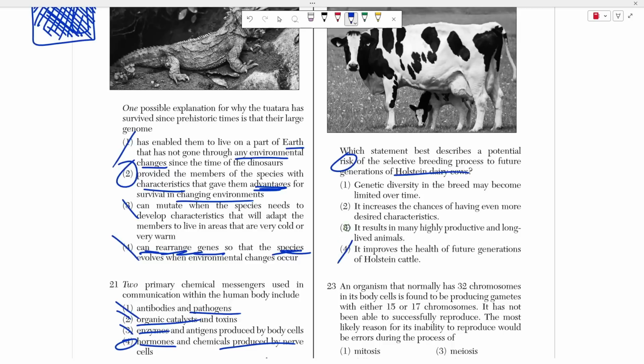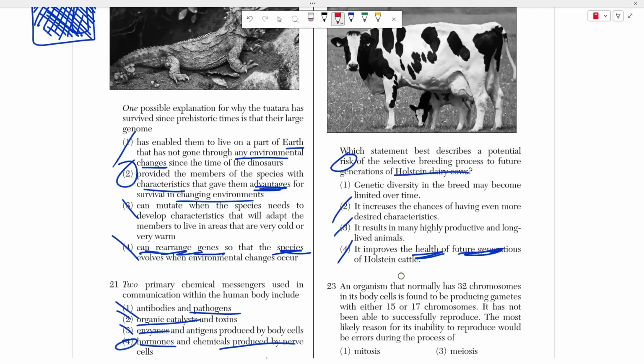Choice 4, choice 3, and choice 2 are all positive events, right? If it improves the health of future generations, why is it a risk? That's actually a good thing. It's not risky to be healthy. It's good to be healthy, right? That's not a risk of this. So when you're talking about a risk, you're talking about something that has to be negative. If you're improving their health, that is something that's positive.